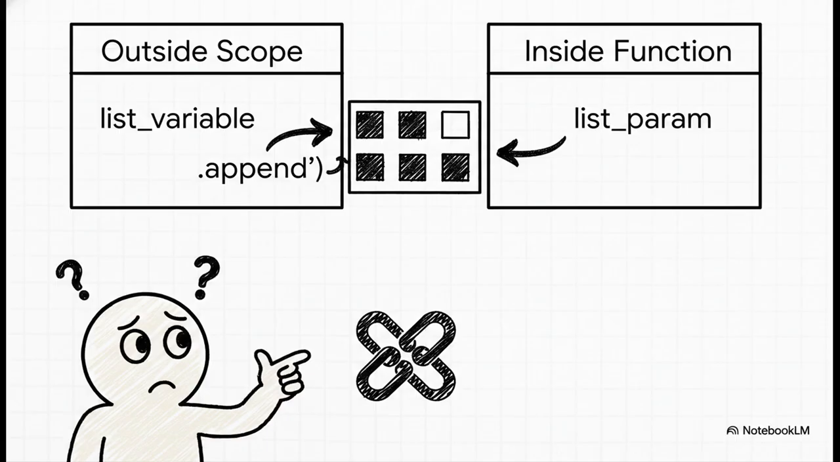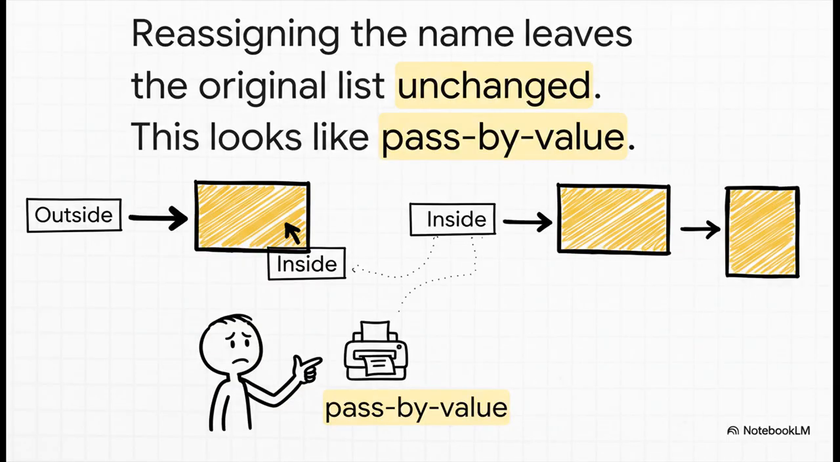If we create a function that takes a list and simply appends an item to it, the original list outside the function is changed. We're using the name list inside the function to find and modify the object it points to, and since it's the same object the outer variable points to, the change is visible to everyone. This looks exactly like pass by reference, right? But now, look at this.